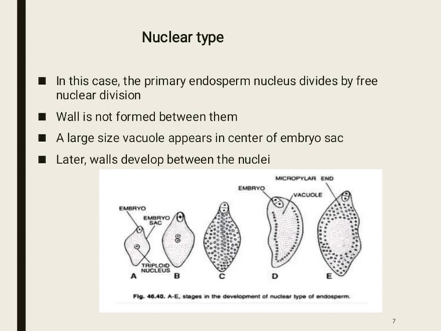It increases in size. Therefore, the nuclei are pushed to the periphery along the wall of the embryo sac, as you can see in the diagram. Later, walls develop between the nuclei. Thus, cellular tissues are formed.